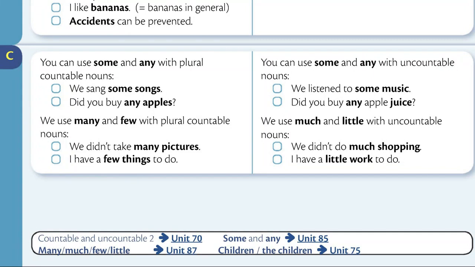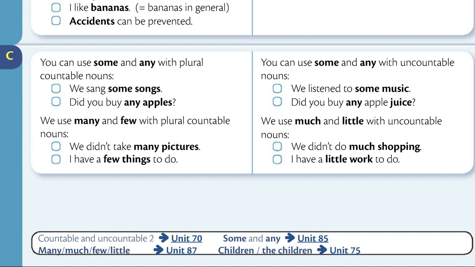Section C. You can use some and any with plural countable nouns. We sang some songs. You can use some and any with uncountable nouns. We listened to some music. Did you buy any apples? Did you buy any apple juice?